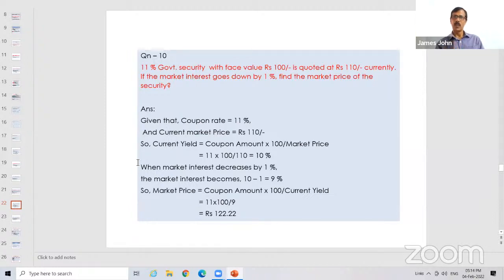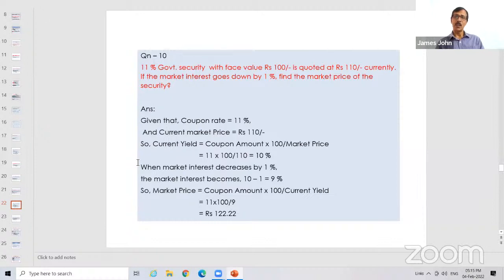A 100 rupee bond is sold at 110. So the current yield will be less than 11%. It is 10% only. Now this yield is reduced by 1%. That means yield is reducing from 10 to 9. So what is the market price? Coupon amount into 100 by current yield. 11 into 100 by 9 is 122.22. Is it clear?